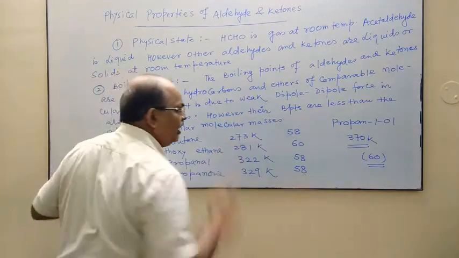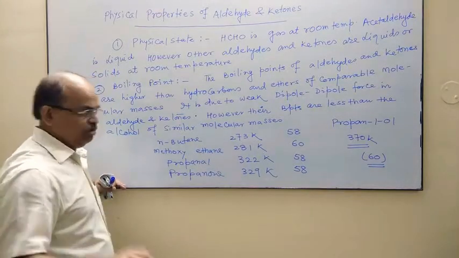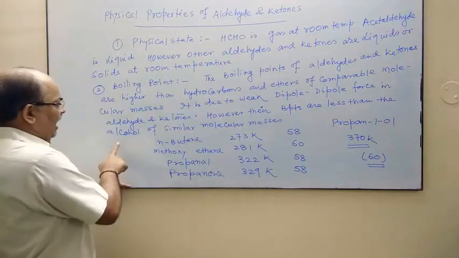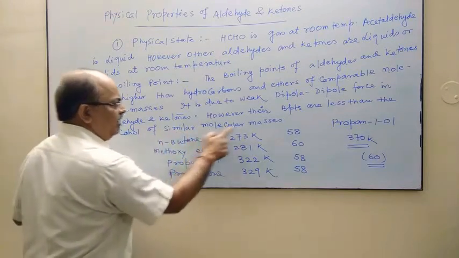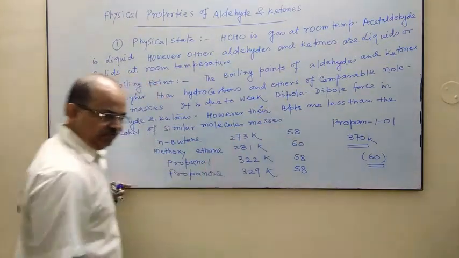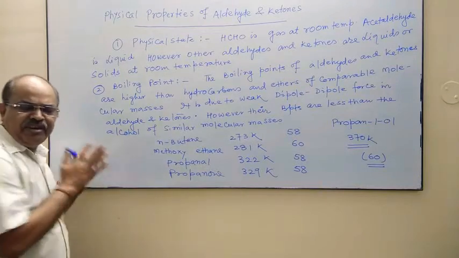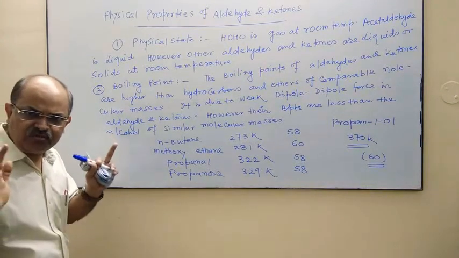However, the boiling points of aldehydes and ketones are less than the corresponding alcohols of similar molecular masses. Here is data. This data is given in your NCERT textbook also.